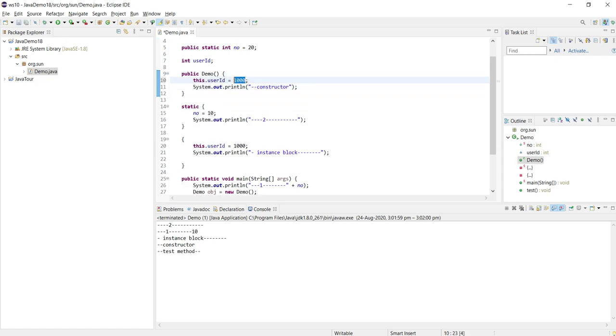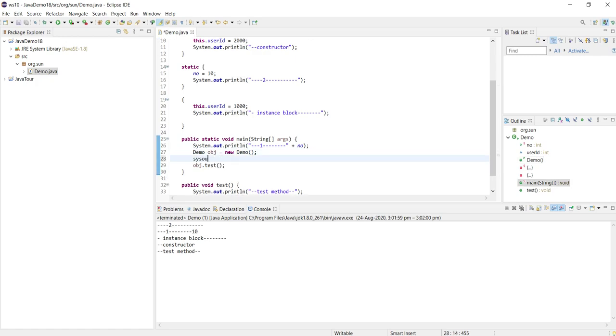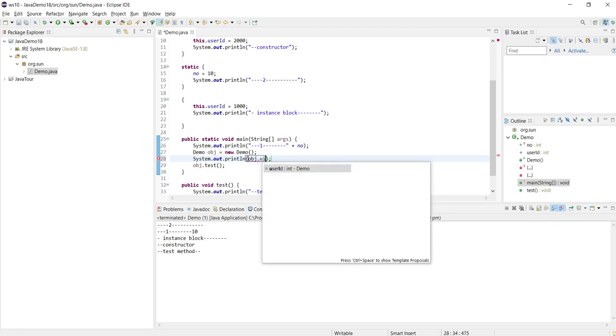Let's say this is 2000. Yeah, I'm giving 2000, and here let me print obj.userId.